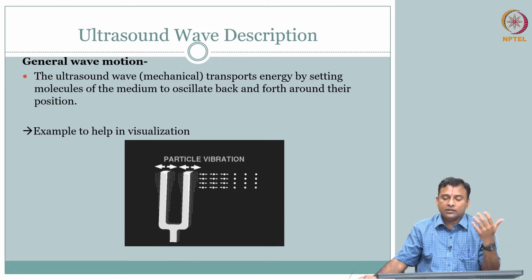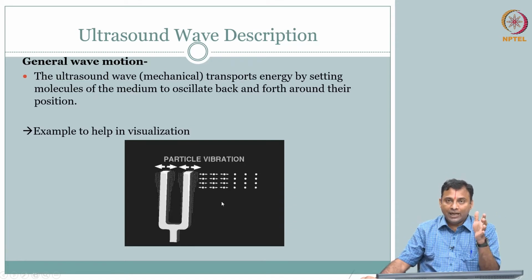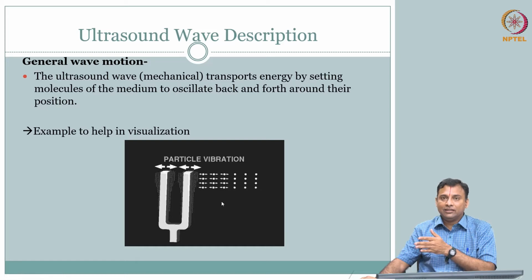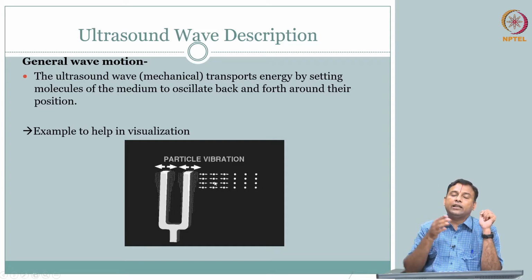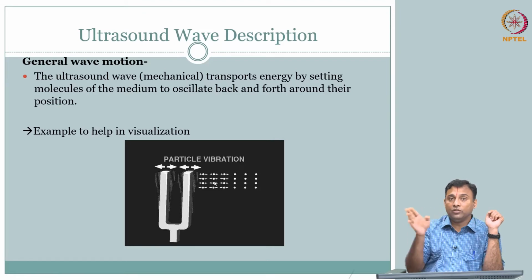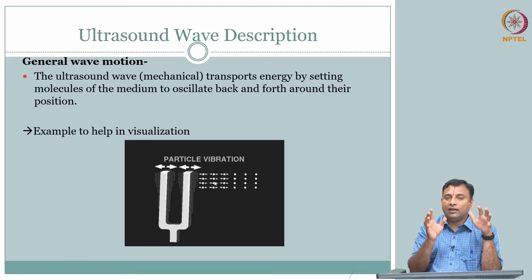This is an easy visualization that there is a connection between particle vibration and the wave that is traveling. The particle around the tuning fork is not coming and hitting your eardrum. It is a wave that hits the eardrum. The wave travels because of the support of particles that oscillate around their positions. So the particle doesn't move along; it moves back and forth around its same location. That's the key.